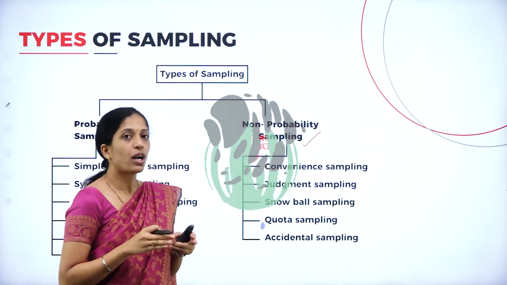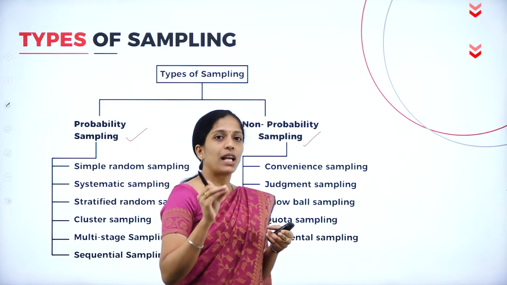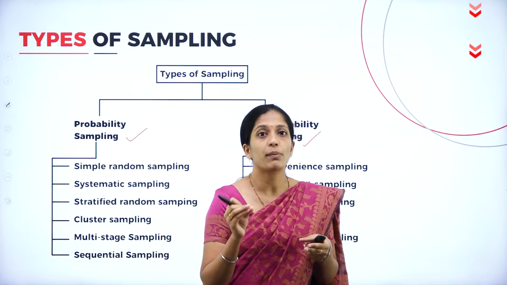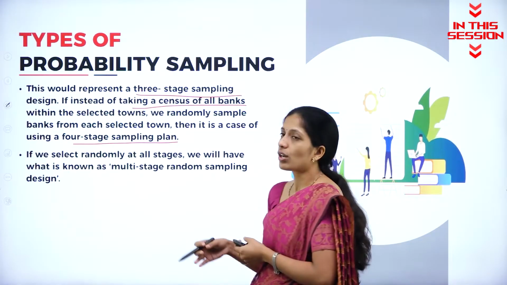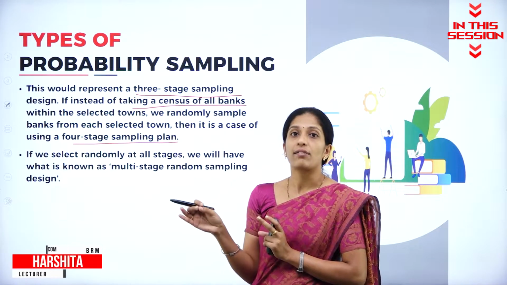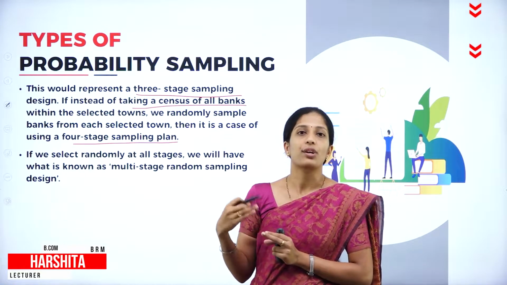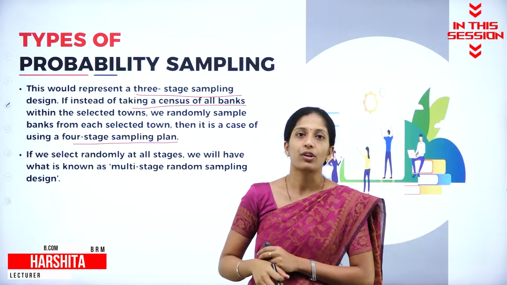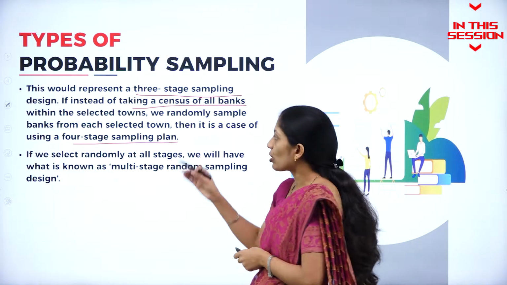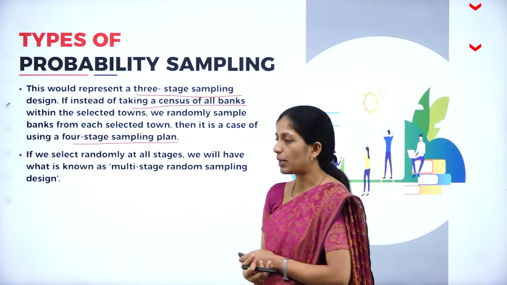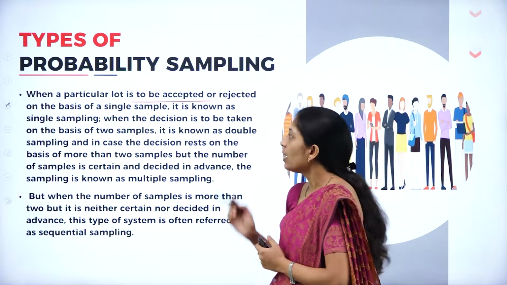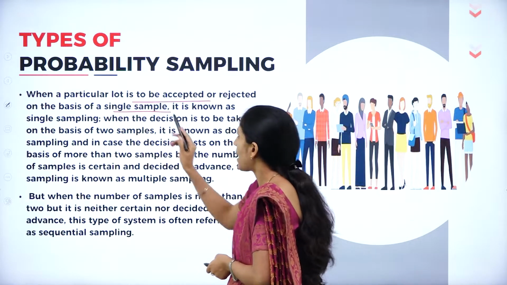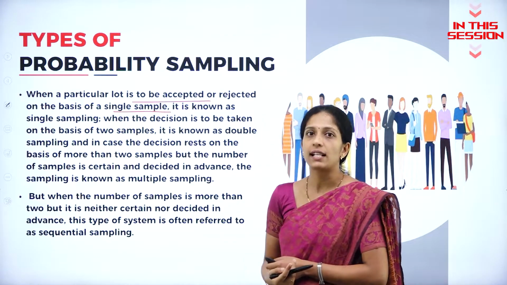probability sampling means what? Here, all the individual in that particular sample will be actively involved in collecting the data. Instead of selecting each and every town, in the town itself they are going to prepare a sample, or they are going to select a sample. That is known as what? Fourth stage sampling plan. When a particular lot is accepted or rejected on the basis of single sample, it is known as single sampling.